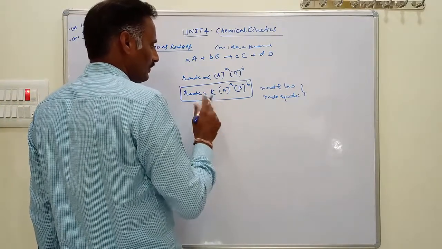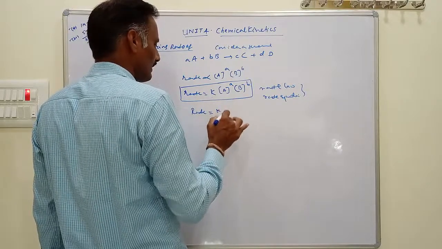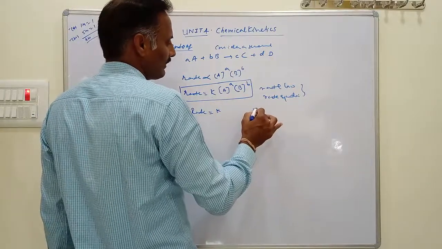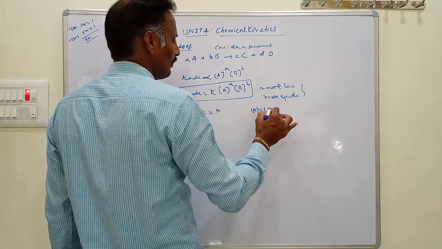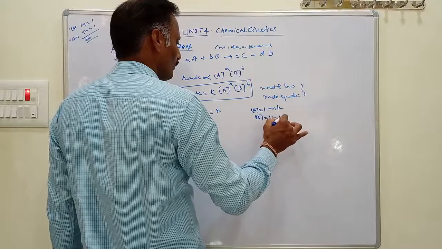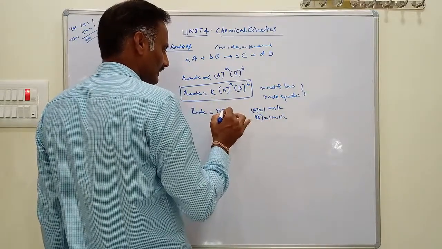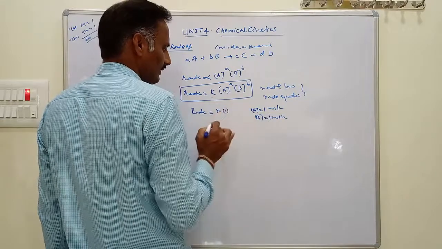How do we define the rate constant? The rate of a reaction equals the rate constant when the concentration of A equals 1 mole per liter and the concentration of B equals 1 mole per liter. That is, the concentrations of reactants A and B are taken as unity.